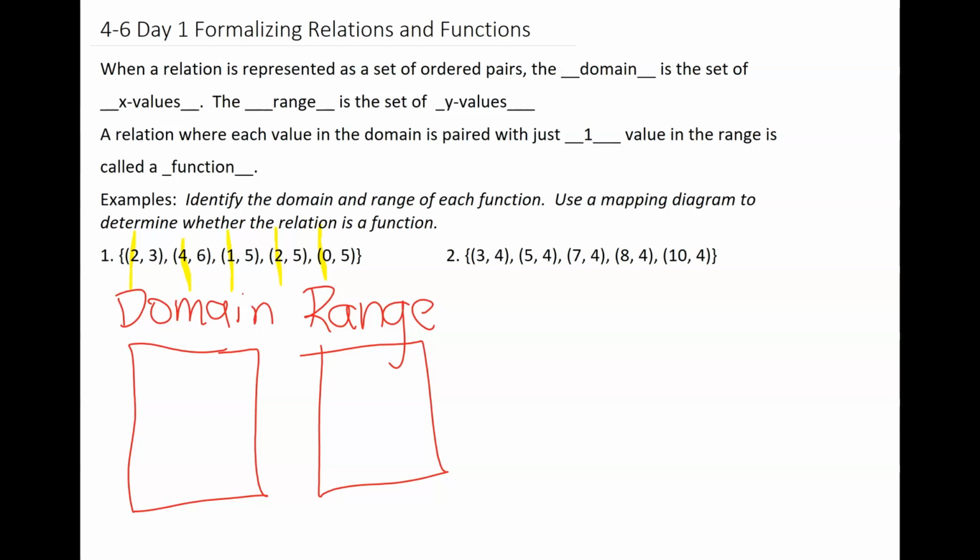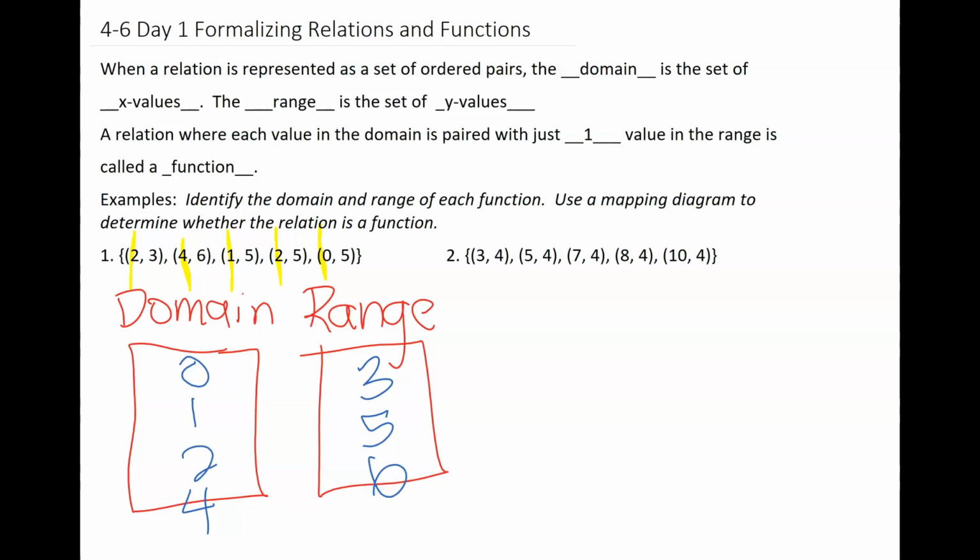So the smallest domain, the smallest x value I see is 0, followed by 1, 2, and 4. Now, there are two 2's, so because there are two values for 2, I don't have to write it twice, I just write it once. Now the ranges, those are my y values, again in numerical order. I see 3, 5, and 6. So I'm going to write 3, 5, and 6.